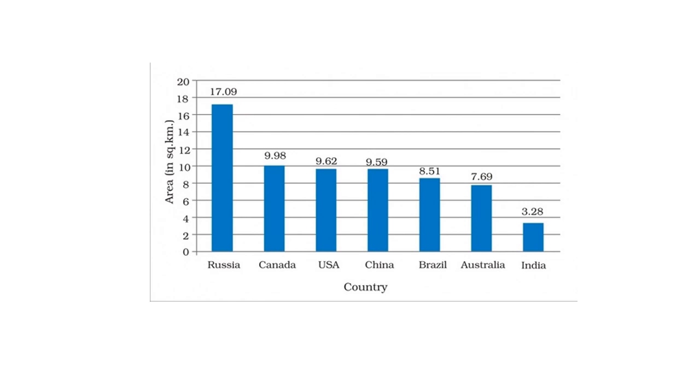First, you can see Russia with the largest area of 17.09 million square kilometers, and the second largest country is Canada with 9.98 million square kilometers, and the third largest is the United States of America with 9.62 million square kilometers, followed by China with 9.59 million, Brazil with 8.51 million, Australia, which ranks 6th, with 7.69 million, and our India ranks 7th with 3.28 million square kilometers.